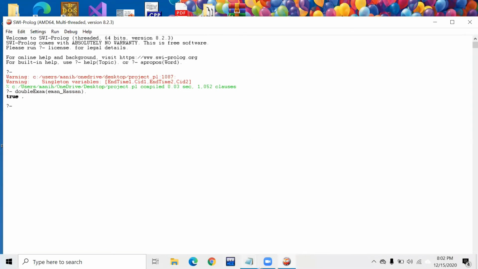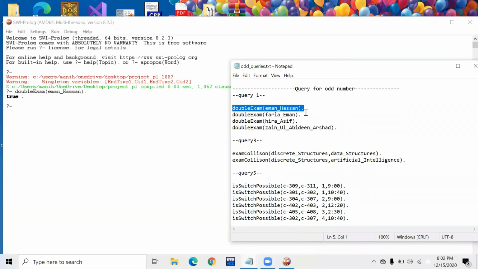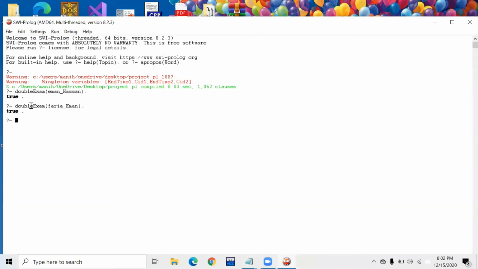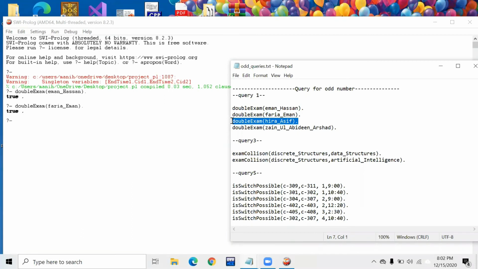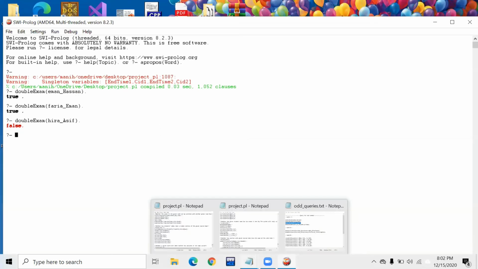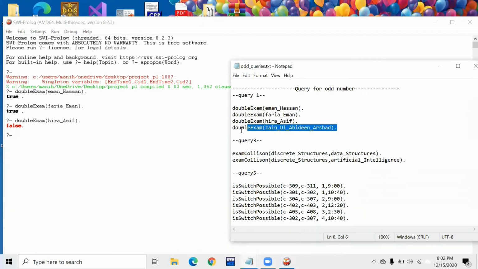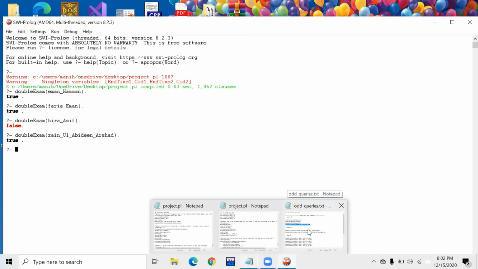It gives us true, and it is true as the student has the exams discrete structure and data structure on the same day. This is also true. This is false because she doesn't have two exams in one day. And this is also true. Now moving towards the third predicate.